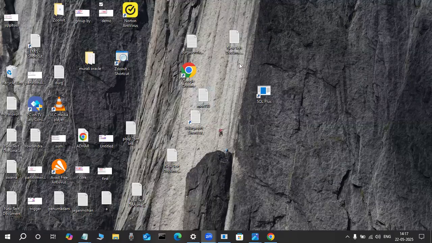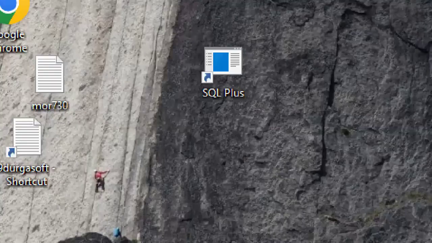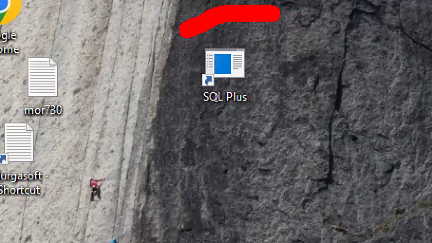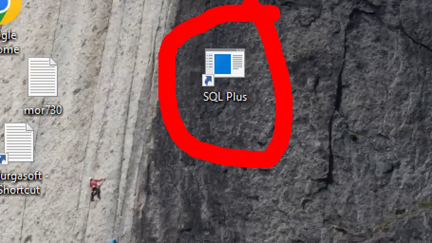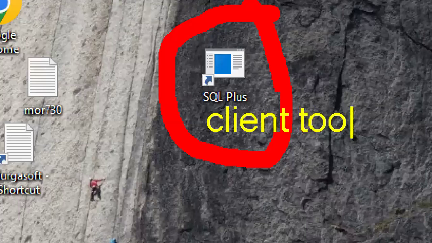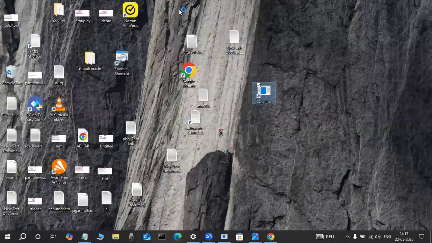But observe the screen today. Here on my desktop, SQL Plus is there. What is this one? Anybody have an idea? Very good, this is a client tool. Correct, one fellow is telling, maybe he is an experienced person. SQL Plus is a client tool or query tool. How you can understand these tools and databases, I will tell you, don't worry.